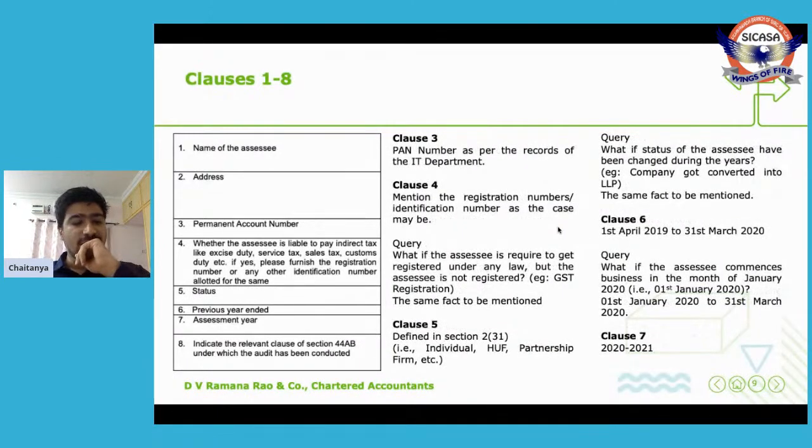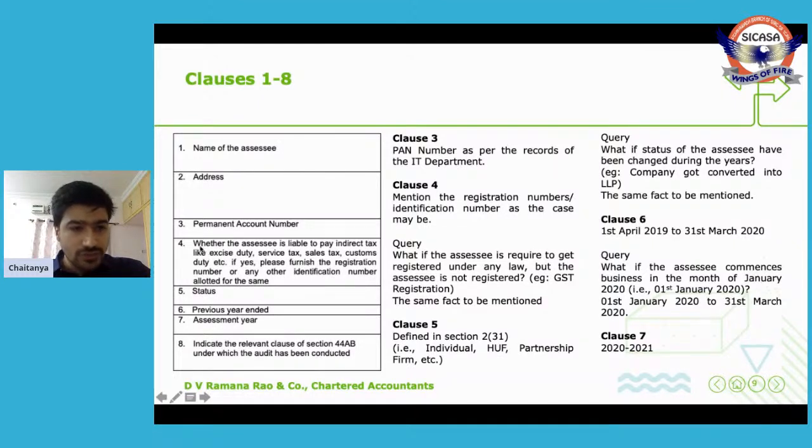Clause number 3. Clause number 3 is permanent account number. Permanent account number is the PAN number as per the records of IT department. So these three things can be verified from income tax department's portal. If you log into the income tax department's portal using the PAN number of the SSE, there will be a tab by name profile. In that particular tab, all these details will be displayed. So these details can be verified from the income tax department's portal.